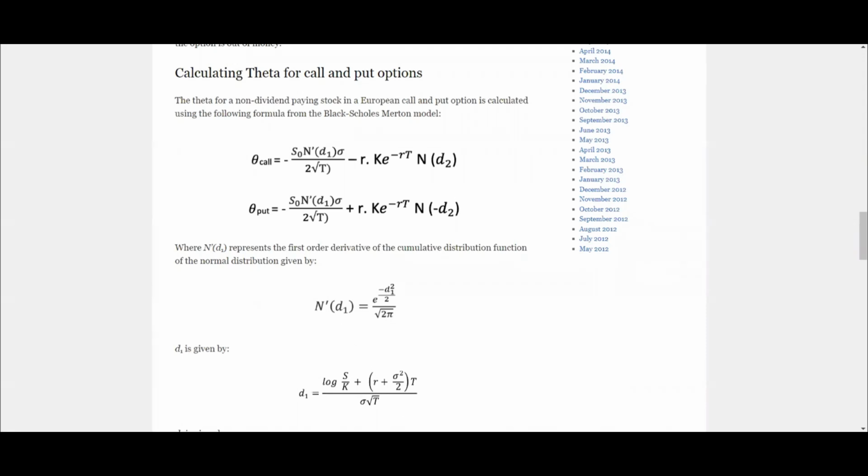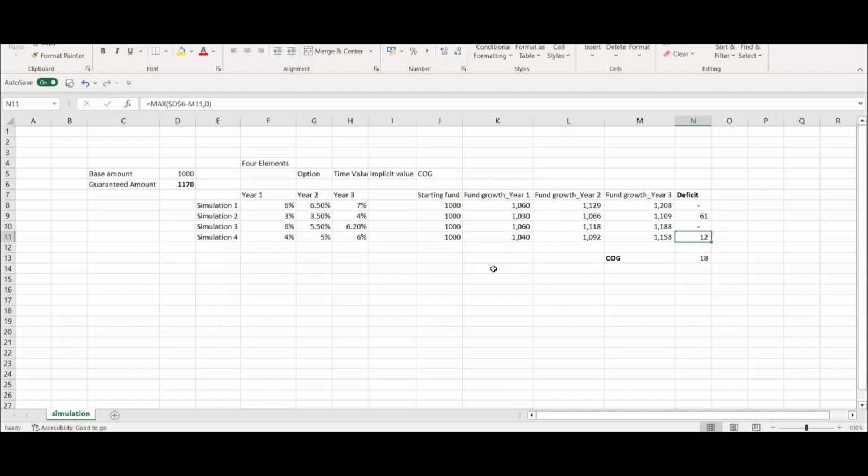So I think now it is clear that the time value of optional guarantee will be equal to the cost of guarantee only in the case when there is no deficit, right? When everything is captured by the insurer, then the time value is equal to the cost of guarantee. Otherwise, cost of guarantee would incorporate some implicit value, and it would not be equal to the time value of optional guarantee.